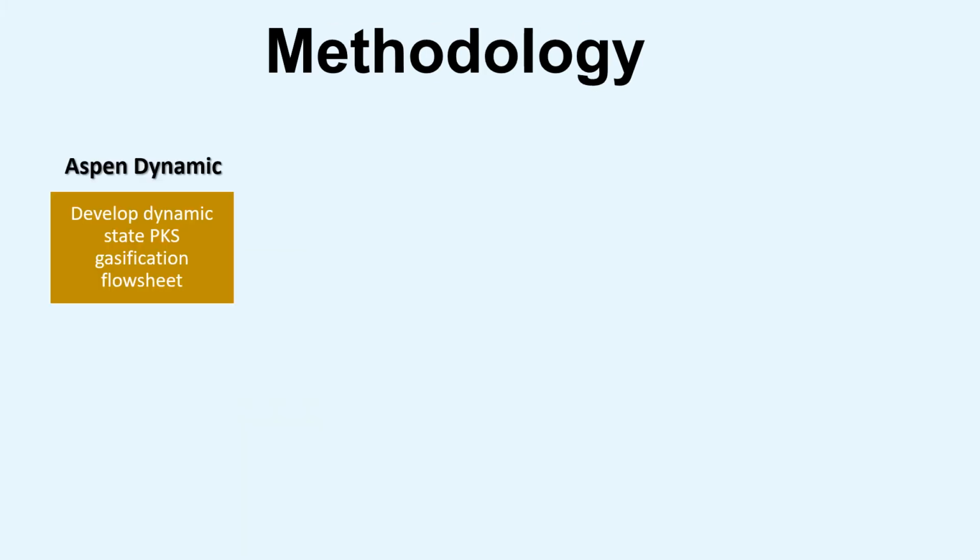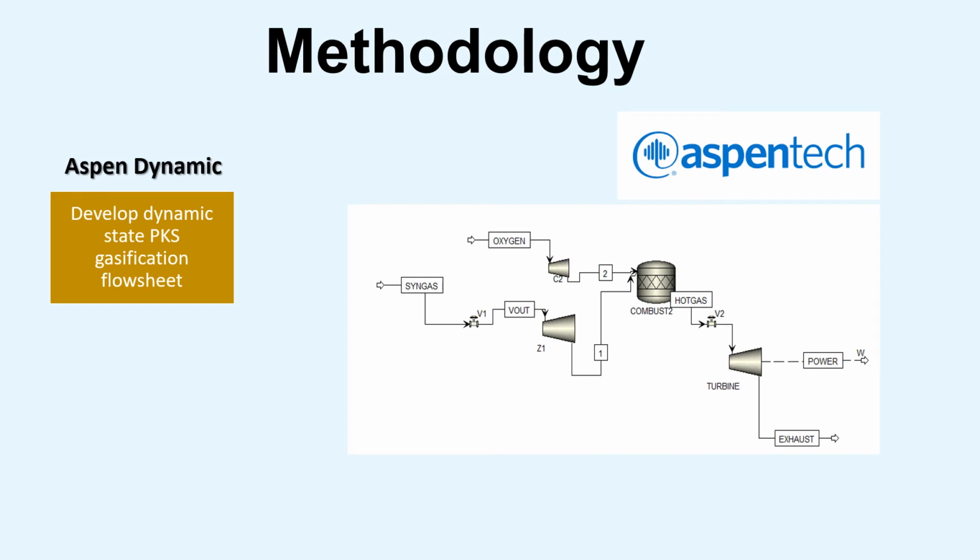So my scope of work starts from developing a dynamic state palm kernel shell gasification flowsheet by using Aspen Plus Dynamics software. From here, we will get a set of data including flow rate, temperature, pressure, and power.